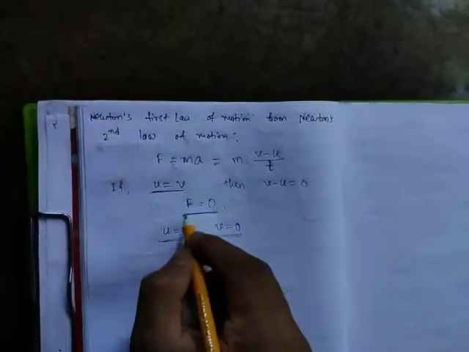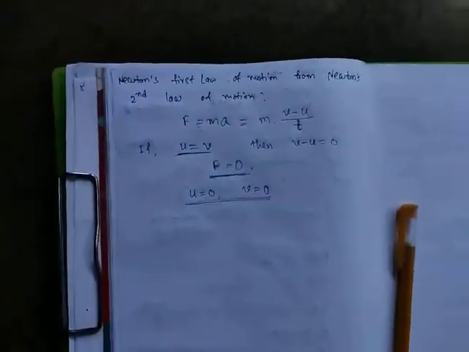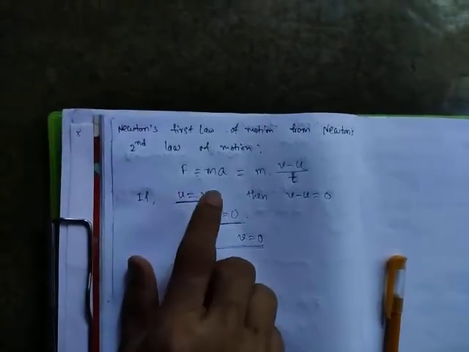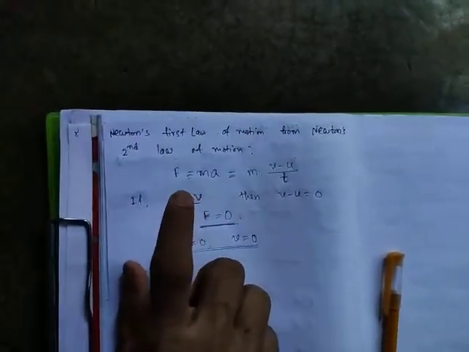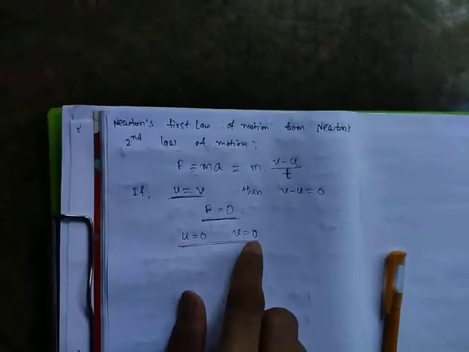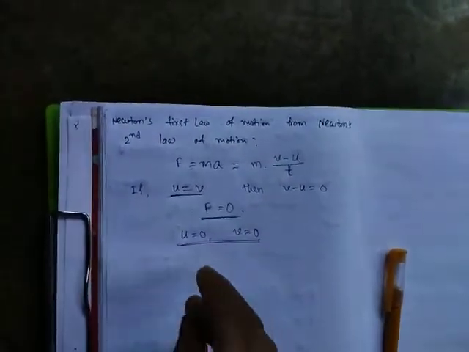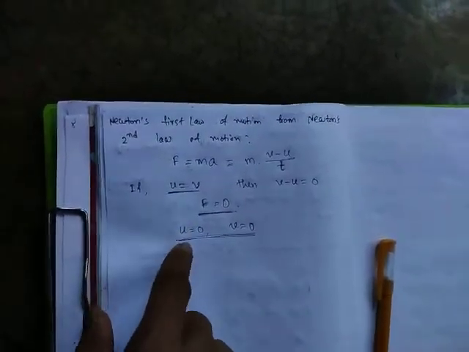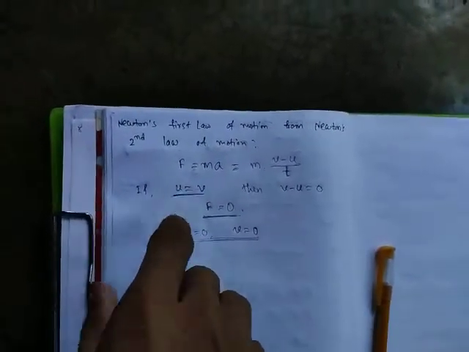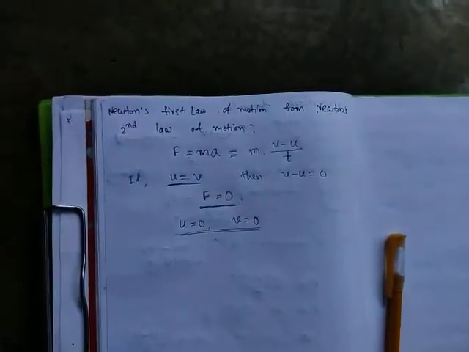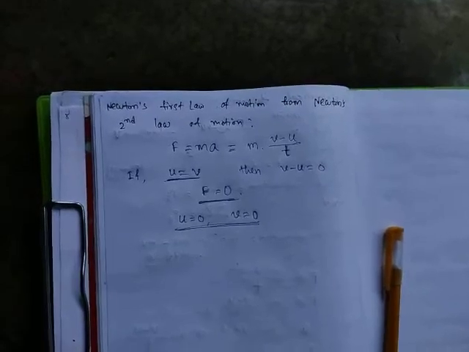That means if there is no force, F is 0, then u is equal to v. Initial velocity is equal to final velocity, that means uniform motion. And u is equal to 0, v is equal to 0, that means the object is at rest. These are the two possible cases, rest and uniform velocity, when F is equal to 0, that means no external force is applied. This was Newton's first law.